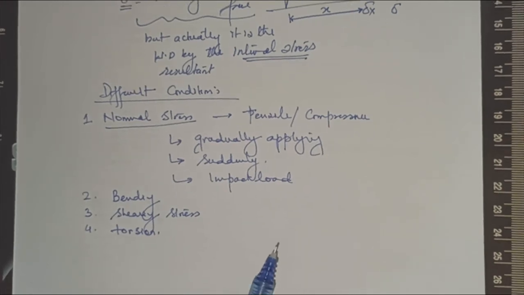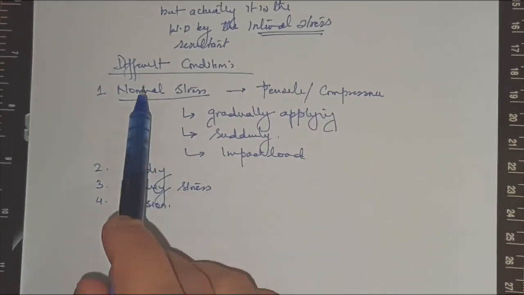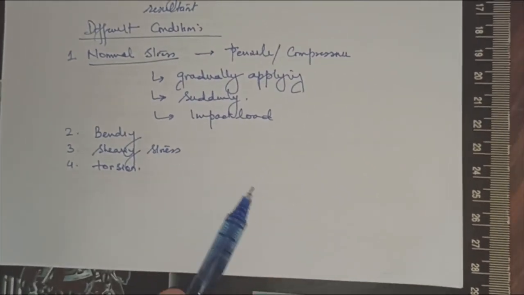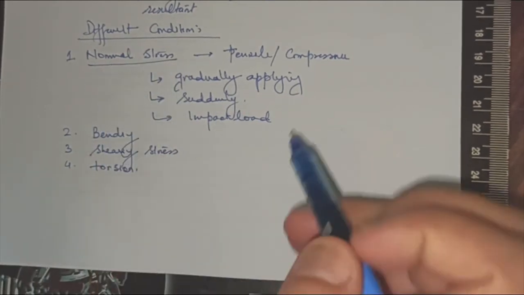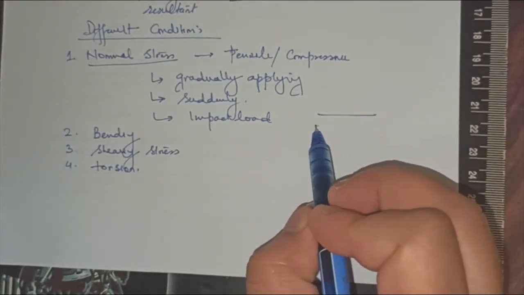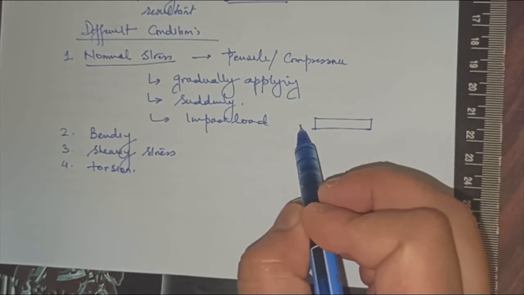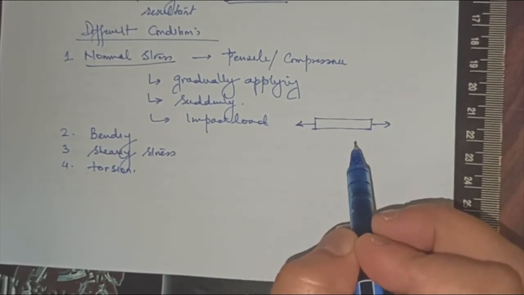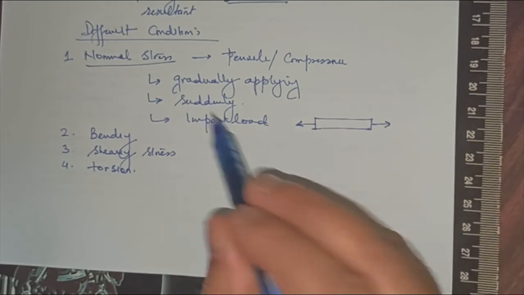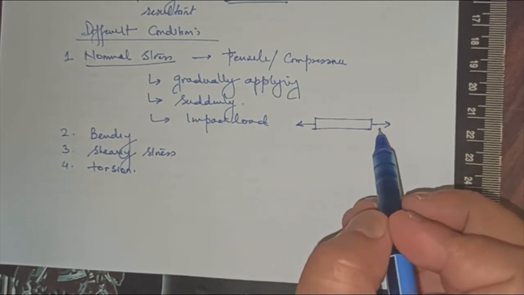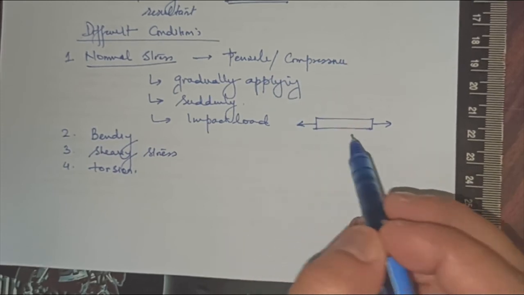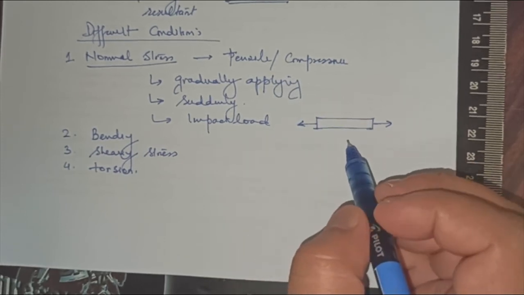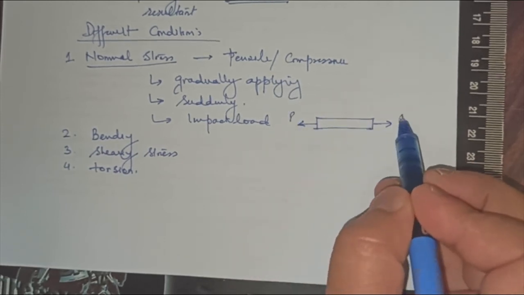Since there may be some people who don't know what these different kinds of loadings are, let me explain. Normal stresses: if you have a bar and you are applying a tensile load, this will be the normal load. This may be tensile or it may be compressive. So this is the example of a normal one.